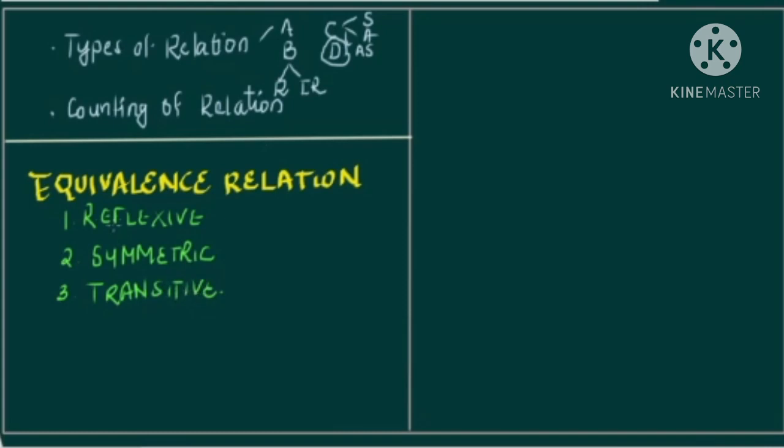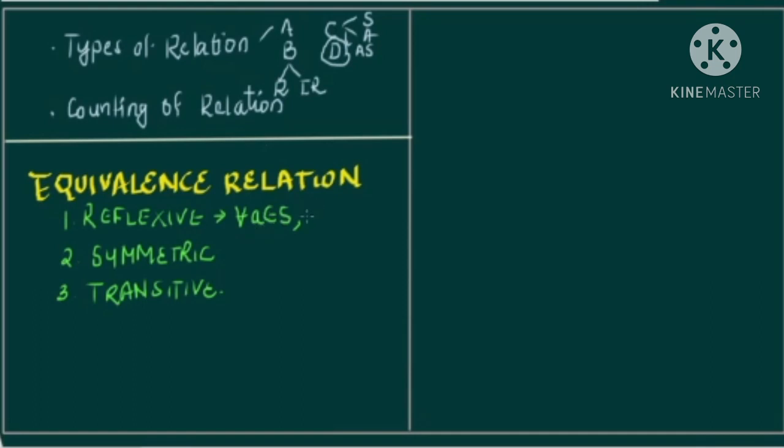So if you remember, when we defined reflexive relation, what does reflexive relation mean? That for all A belonging to the set, suppose we are given a relation S, which is a subset of A cross A. A is the underlying set we were talking about.